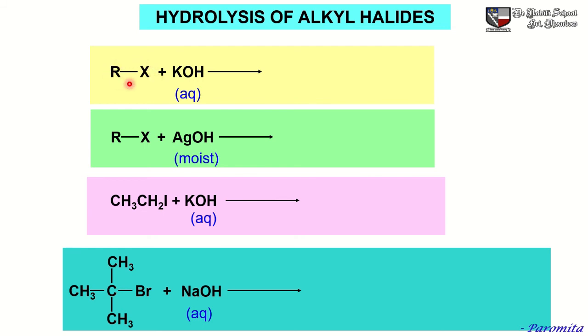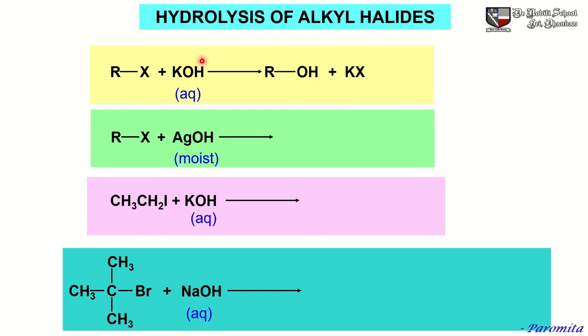RX, that is alkyl halide or haloalkane, undergoes hydrolysis with aqueous KOH to yield ROH, that is alcohol, plus KX. Now the mechanism of this reaction is nucleophilic substitution reaction.